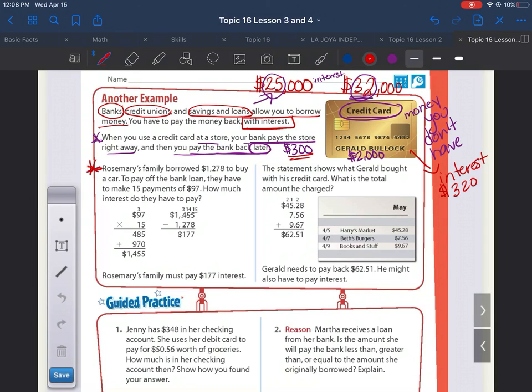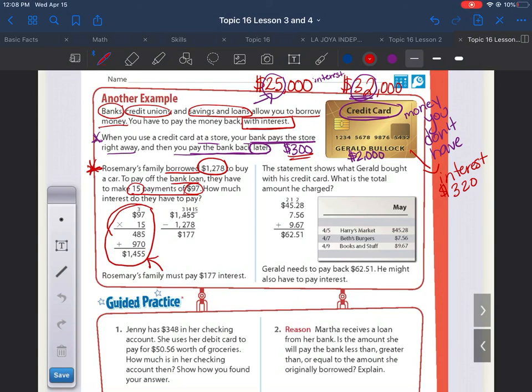So right here, there's a little problem that reads, Rosemary's family borrowed $1,278 to buy a car. To pay off the bank loan, they have to make 15 payments of $97. How much interest do they have to pay? Now, this is the amount that they borrowed. To pay off the bank loan, they have to make 15 payments of $97. So if you notice right here, 15 payments of $97.